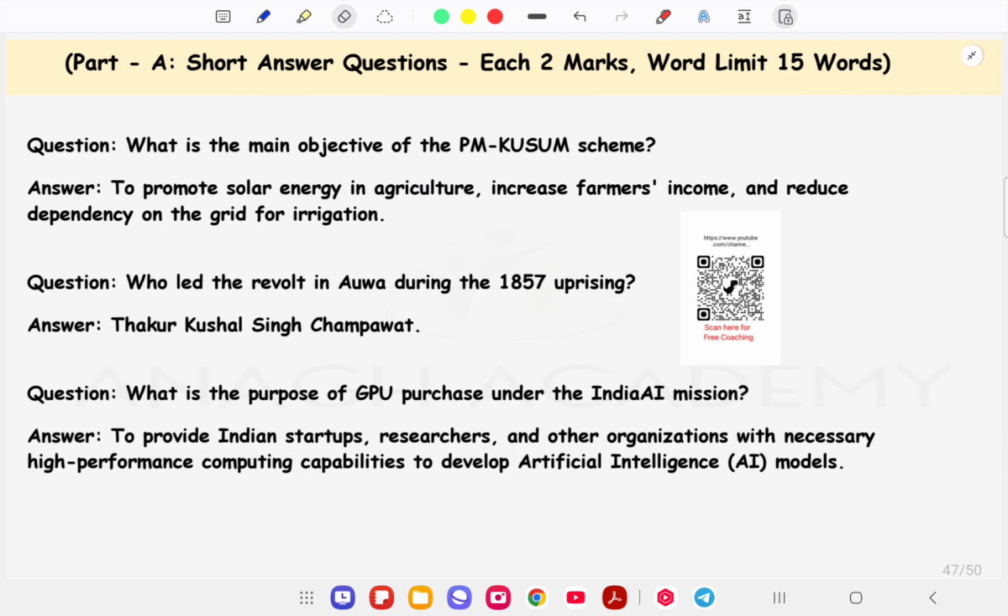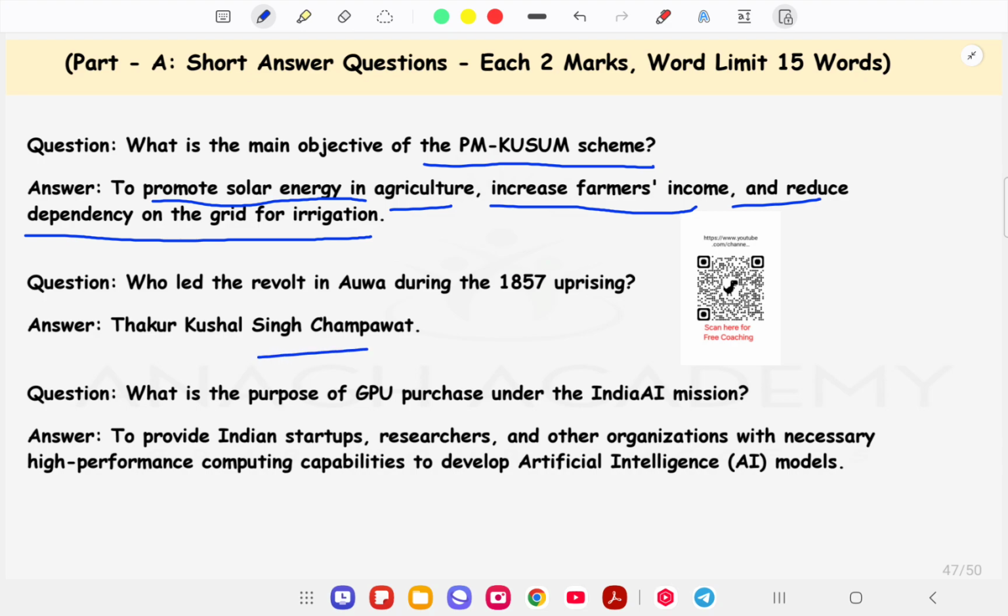The first question is, what is the main objective of the PM Kusum scheme? The answer: the main objective is to promote solar energy in agriculture, increase farmers' income, and reduce dependency on the grid for irrigation. Next one is, who led the revolt in Awa during the 1857 uprising? Thakur Kusal Singh Champawat led the revolt in Awa during the 1857 uprising.